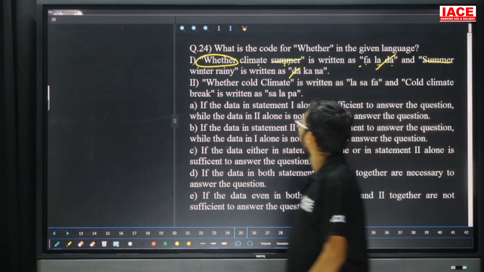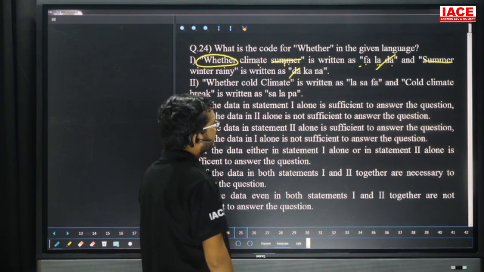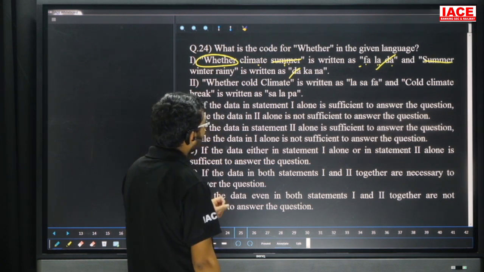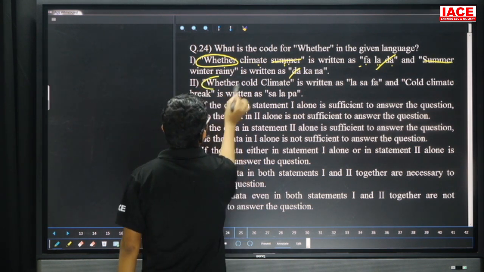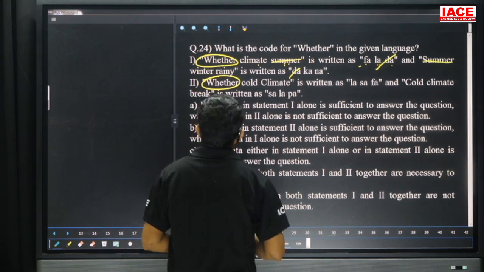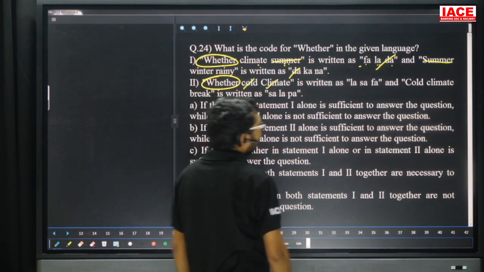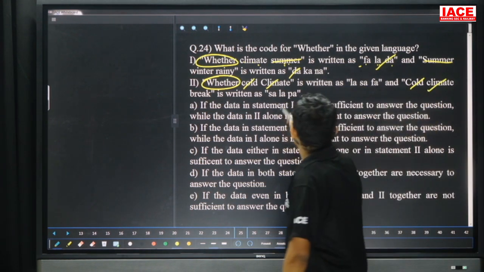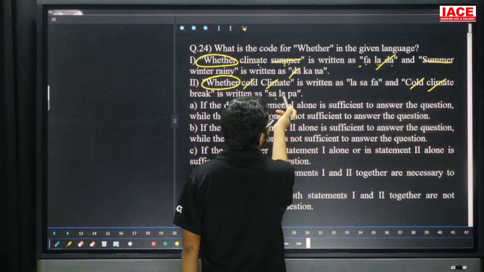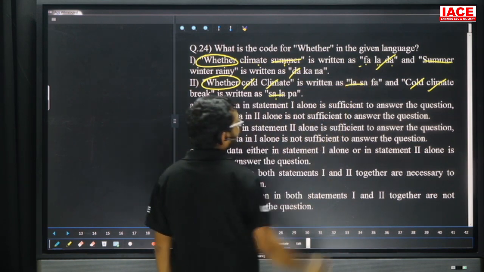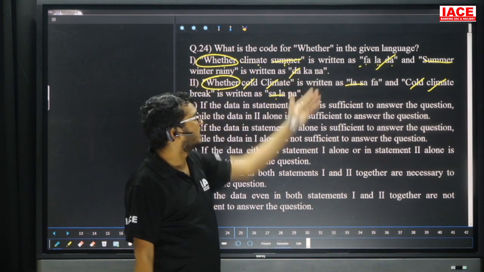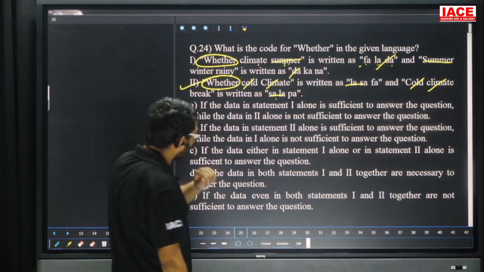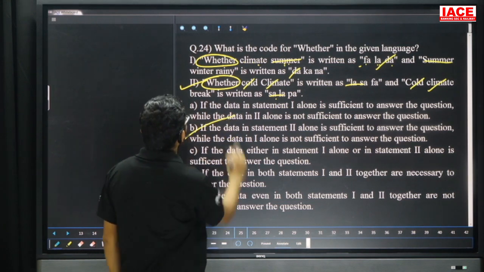Go for two alone. Weather cold climate is written as LASAFA, cold climate break, SALAPA. Now, our requirement is weather. Here we are having cold and climate, which means two codes are the same. Check once, friends: SALA, SALA, here we are able to eliminate SALA. That means the only information is weather, and the only code is FA. That means two alone we are able to conclude. Two alone means the answer is option B. Question number 24, option B.